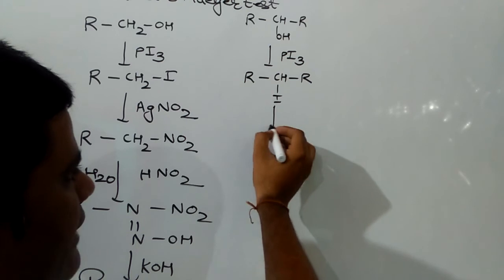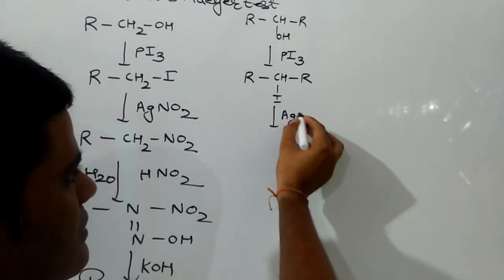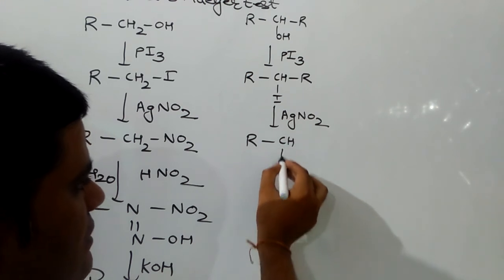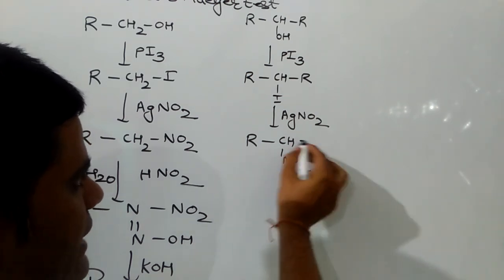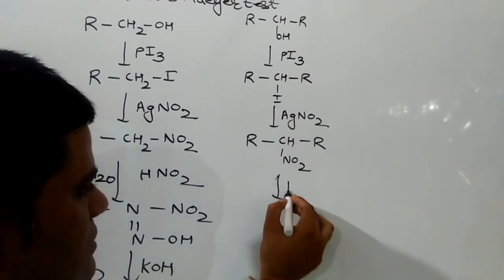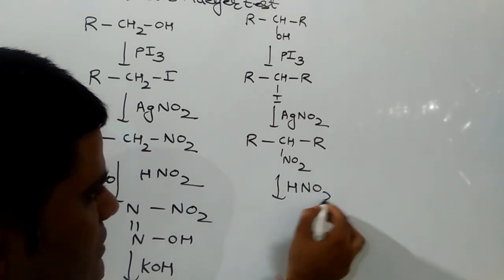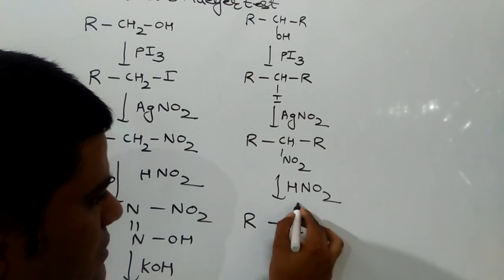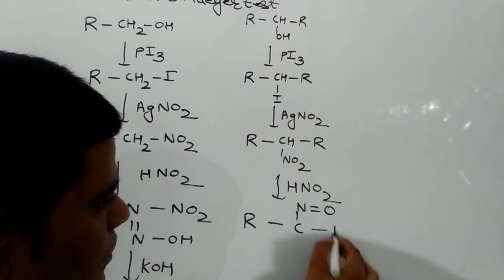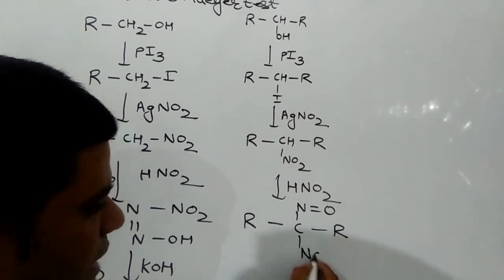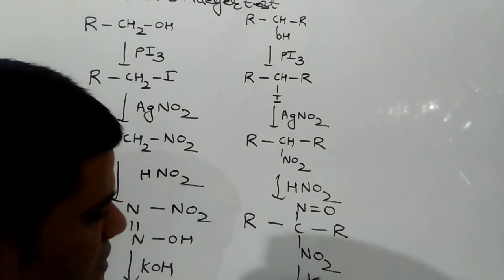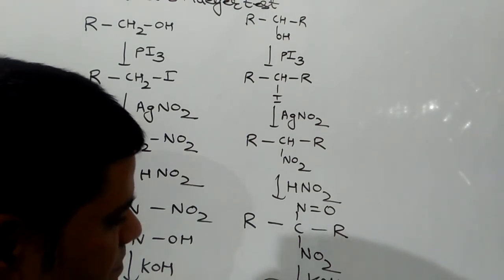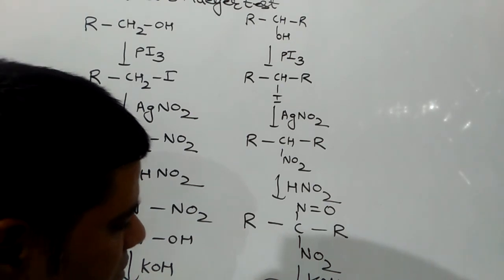That iodoalkane reacts with AgNO2 to produce nitroalkane, and then nitroalkane reacts with HNO2 to produce pseudo-nitrol, and then pseudo-nitrol reacts with KOH to produce blue color.